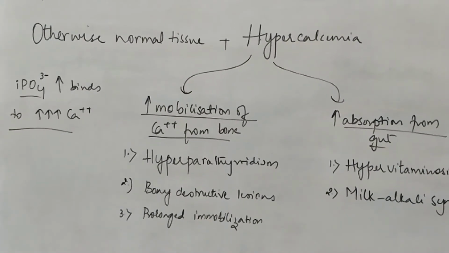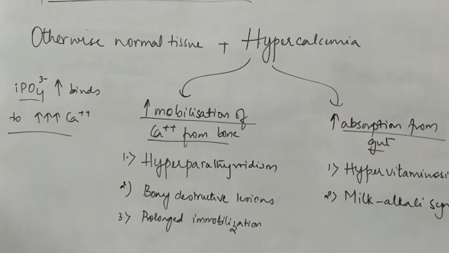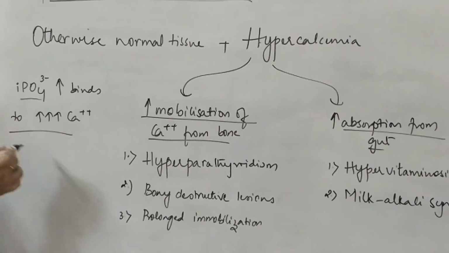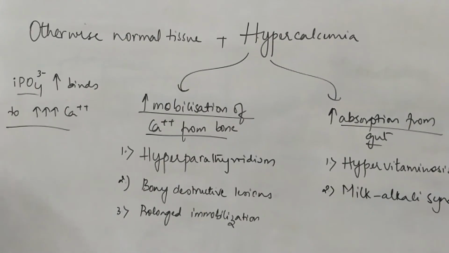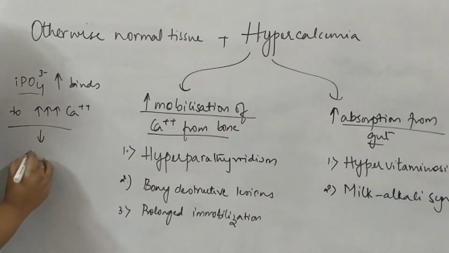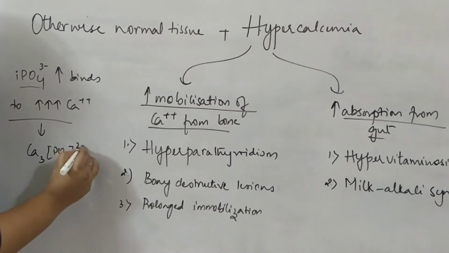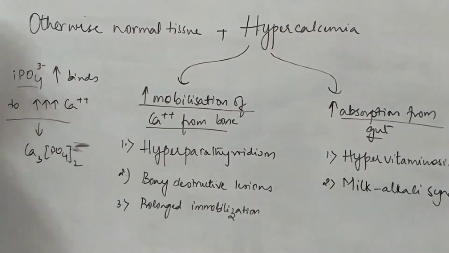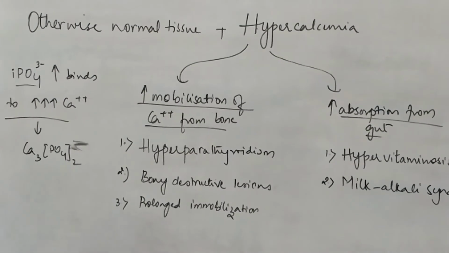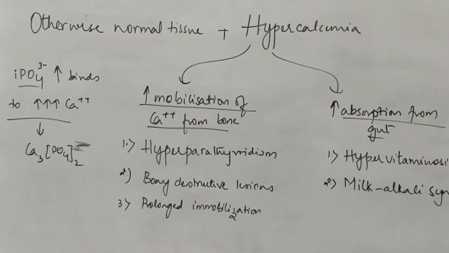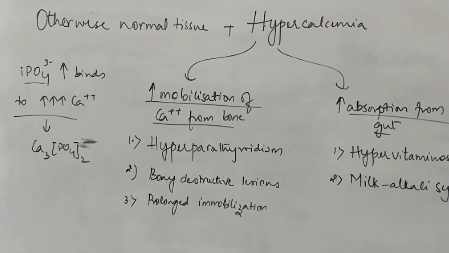But suppose there is excessive calcium in the body, like in hypercalcemia, then this binding of inorganic phosphates also increases, leading to the formation of calcium phosphate. That is nothing but hydroxyapatite crystals. That is mineralization. So this is the pathogenesis of metastatic calcifications.